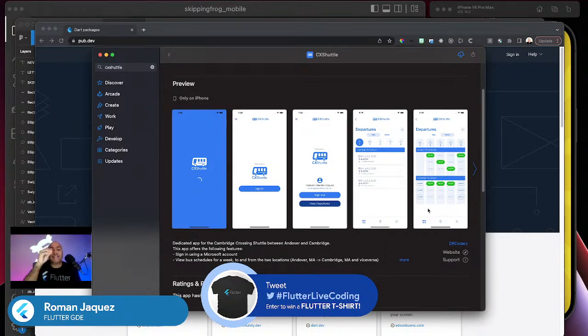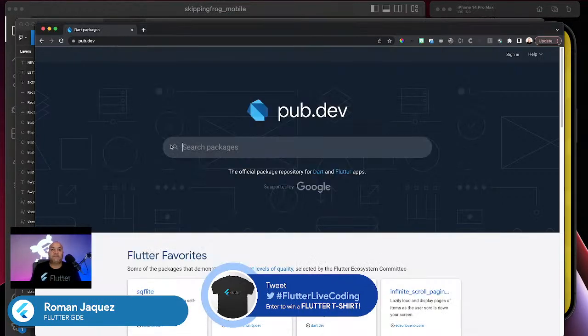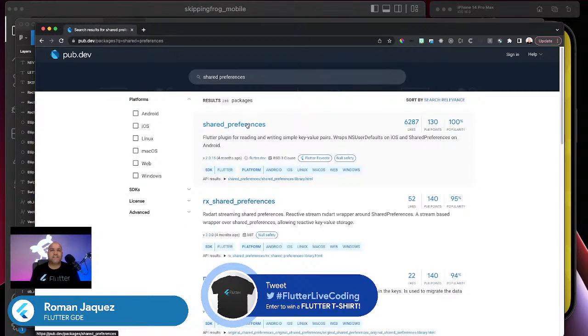For tonight's session, I'm gonna be using the simple shared preferences package because I was looking that Hive is pretty good, it's pretty fast. It definitely stores a lot of information and it's very optimized. But for the needs of this application, I'll do shared preferences. The shared preferences package is very simple.